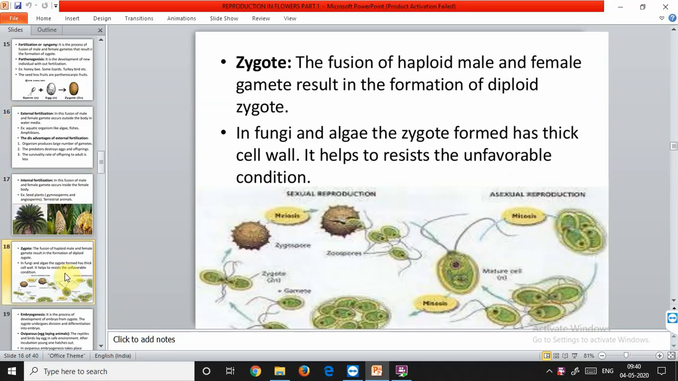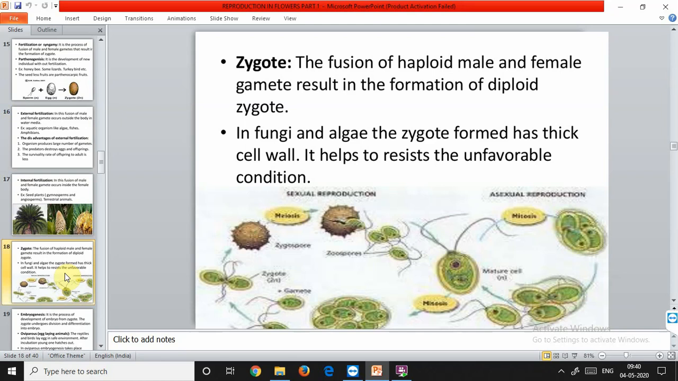What is included in the post-fertilization events? That is the formation of the diploid zygote, and it is universal. It is a universal process in all sexually reproducing organisms. In organisms with external fertilization, the zygote is formed in the external medium, usually water, whereas in those exhibiting internal fertilization, the zygote is formed inside the body of the organism.